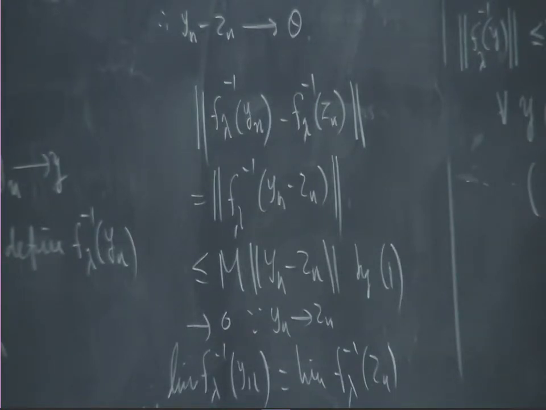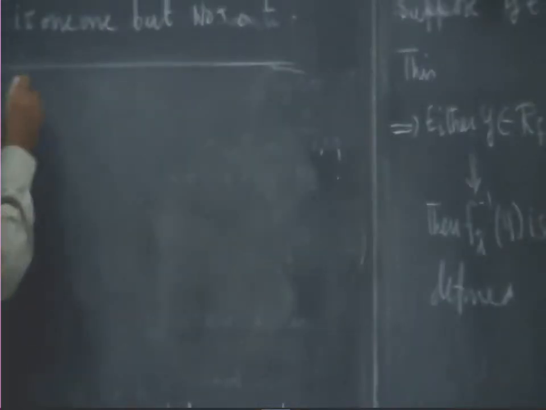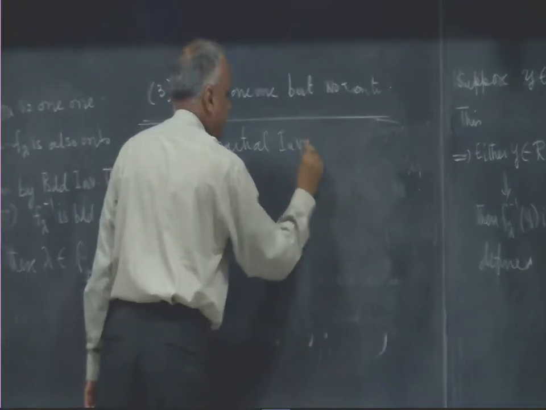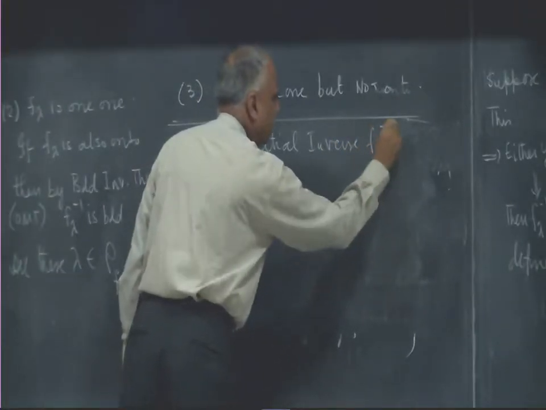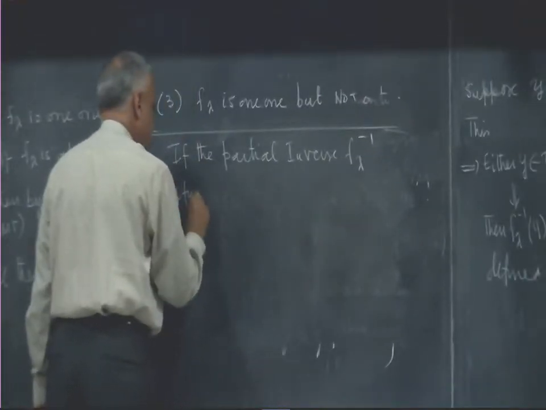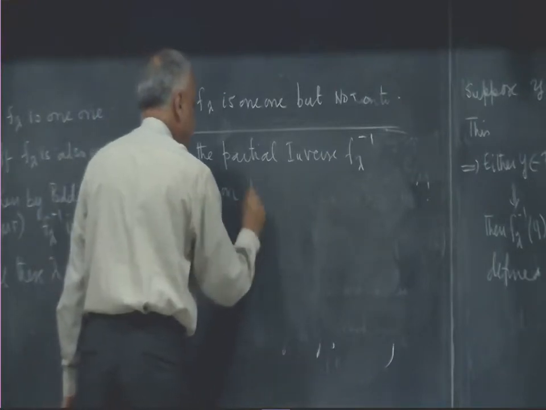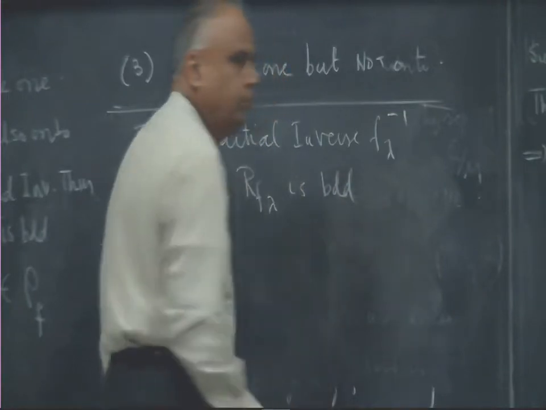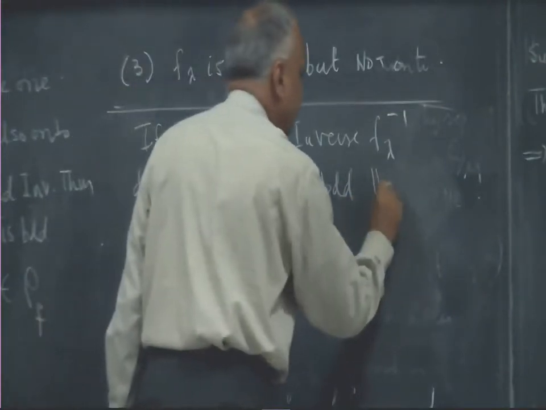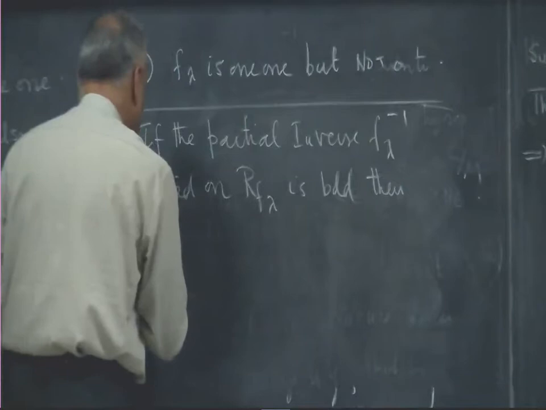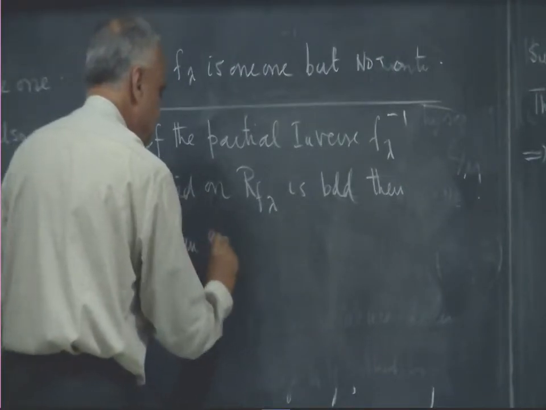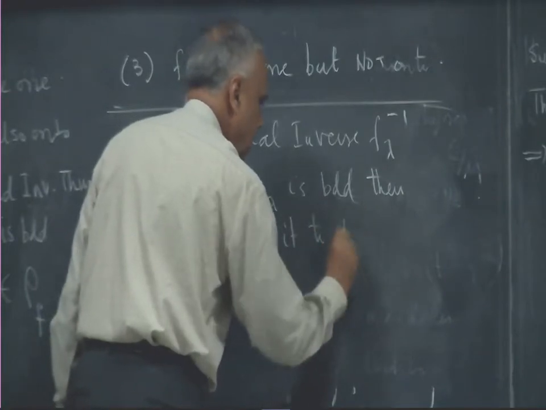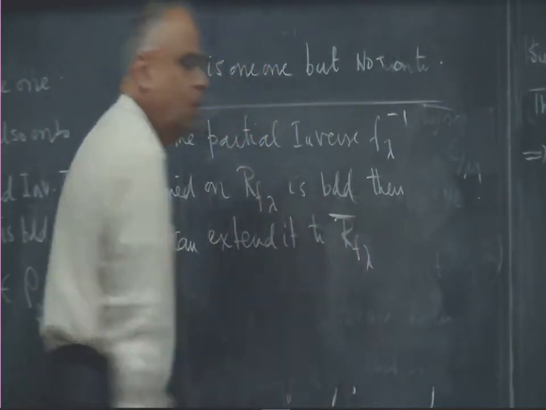If the partial inverse f lambda inverse defined on range of f lambda is bounded, then we can extend it to the closure of the range of f lambda.